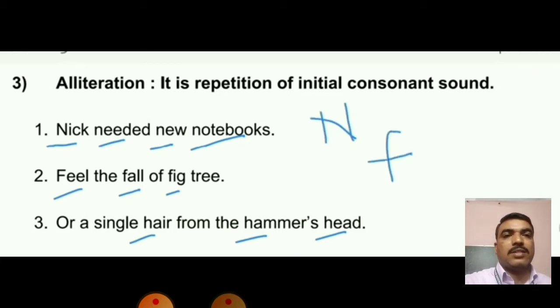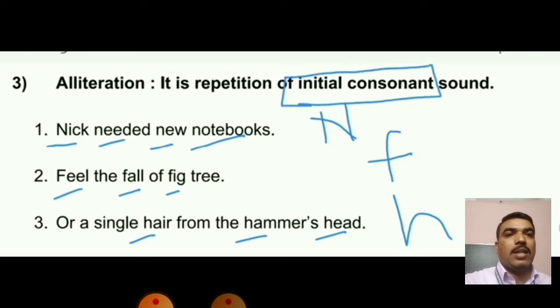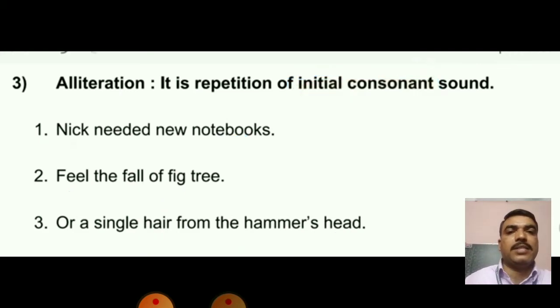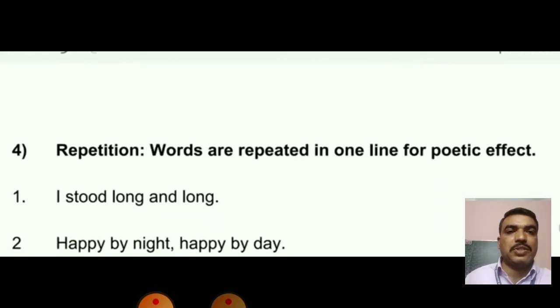For example, in the first example, N is used. In the second example, F is used. And in the third example, H is used. These are the sounds which are used to create the effect in the poem. Okay, and these are all initial consonants. Wherever the initial consonants are repeated, such a kind of figure of speech is called alliteration. Right? They needed new notebooks. Here the N is repeated. Feel the fall of a fig tree. Here the F is repeated. And in the third sentence, you will see, or a single hair from the hammer's head, H is used.